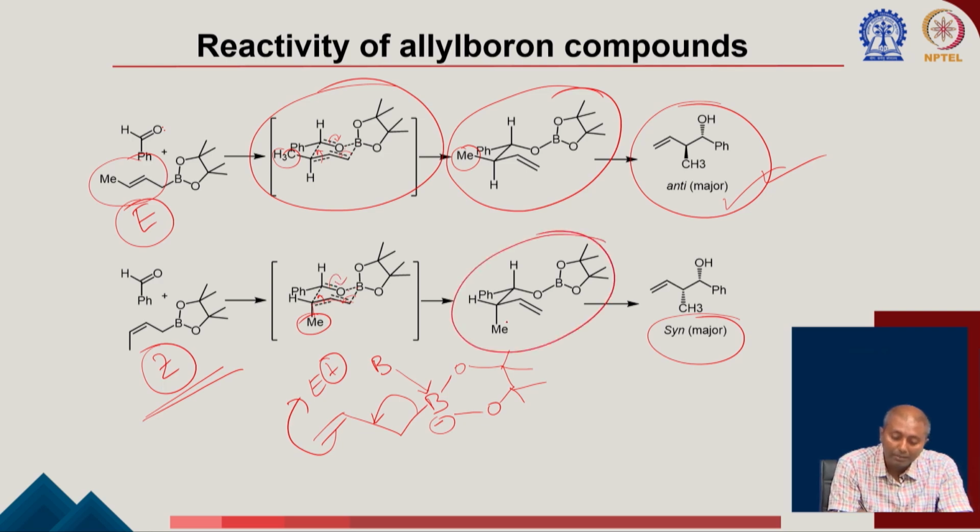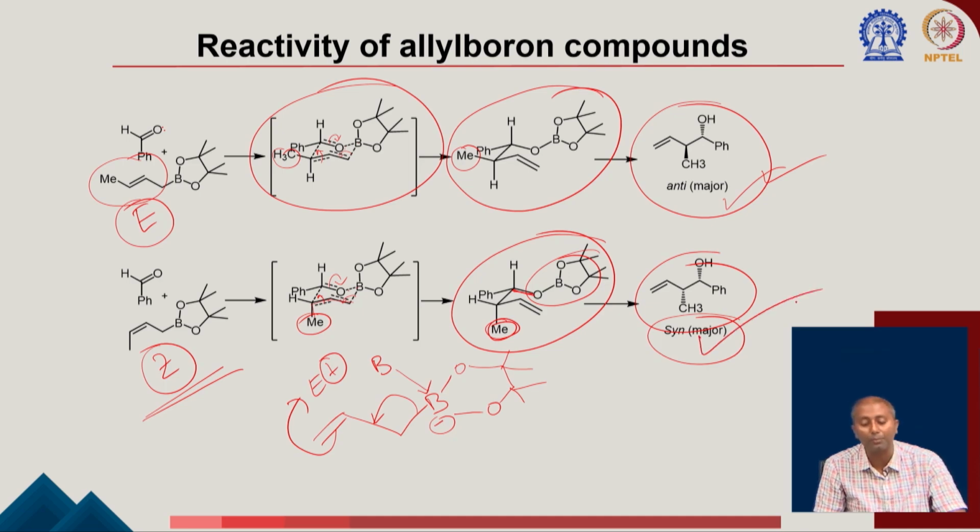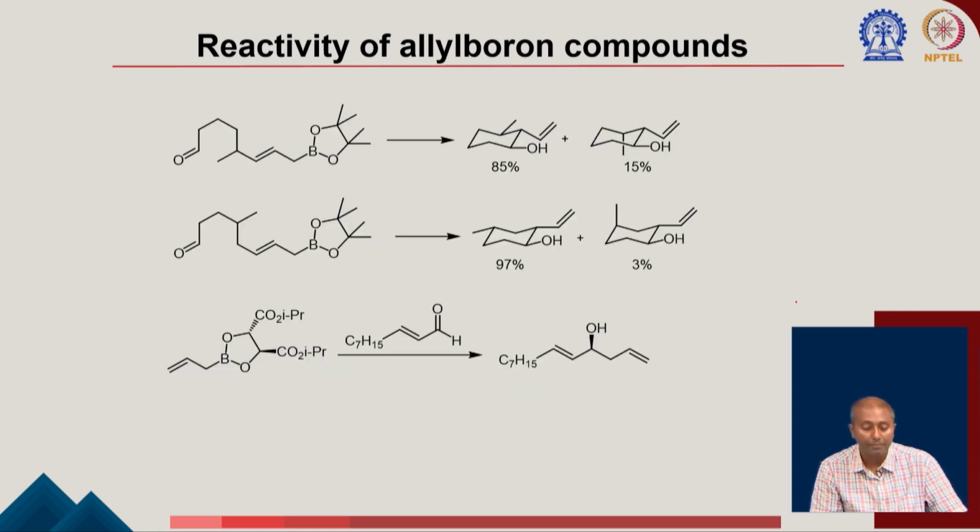Now, if you see here, your methyl is also down and the bond with the oxygen is also down after the cleaving of the boronic ester. You can get to the corresponding product, and this methyl and the oxygen will be on the same side. So, it is going to give the corresponding syn product. Again, there are several other reactions of this allyl boron compound. It can react with an imine, and you will find very similar reactivity, where the nitrogen has a lone pair that can give it to the boron, and very similarly this allyl group will be transferred to the corresponding imine to generate the corresponding amines.